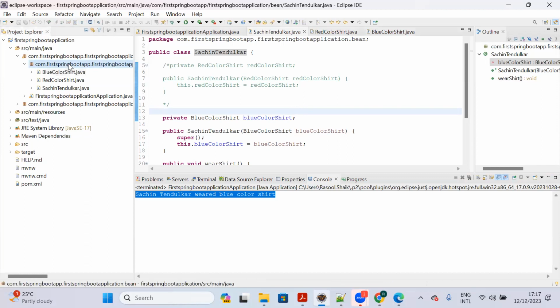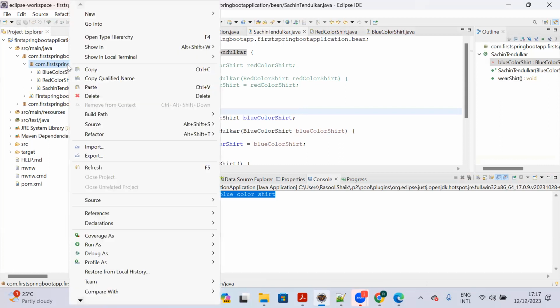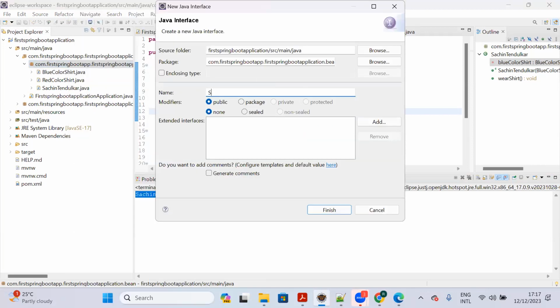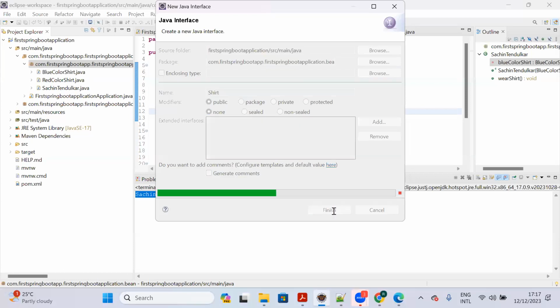For that, it is very simple, guys. This is a simple core Java concept only. You know the concept, but you don't know how to implement it. That's it. So now we are making use of core Java concepts. Right click on the package and create one simple interface, the shirt interface.